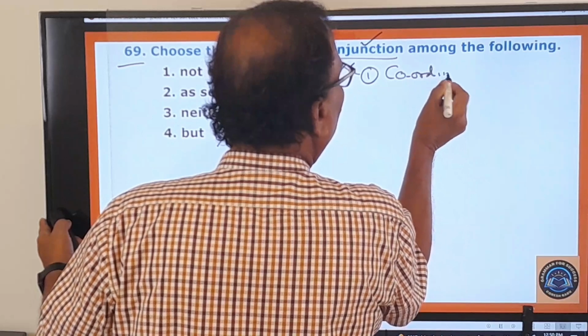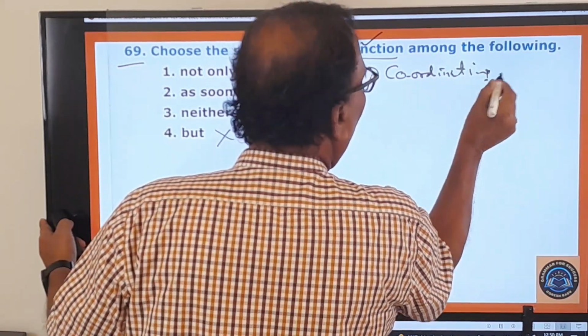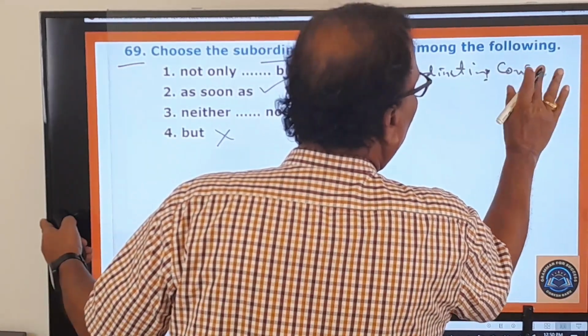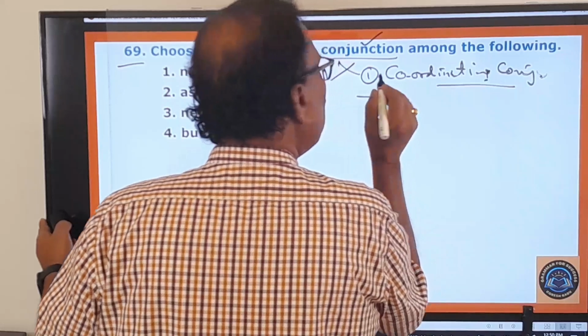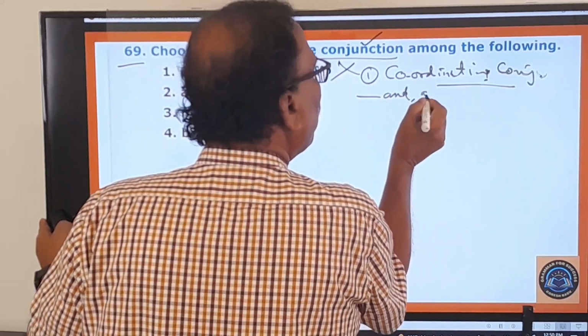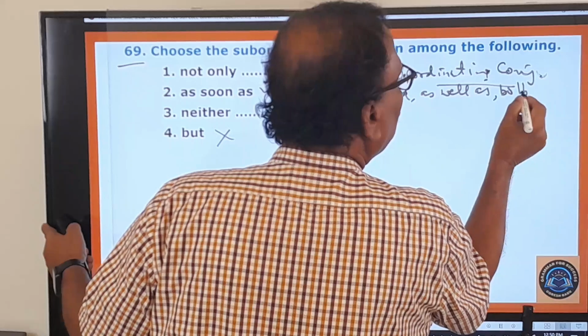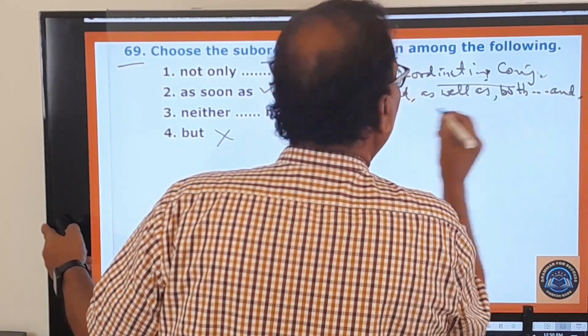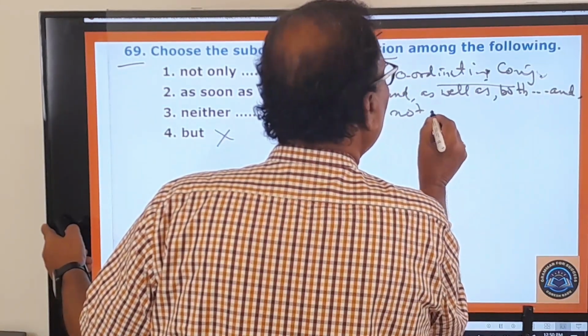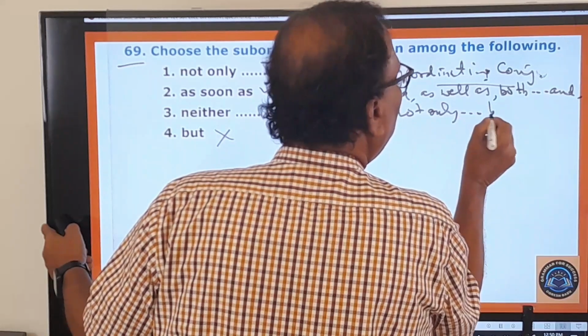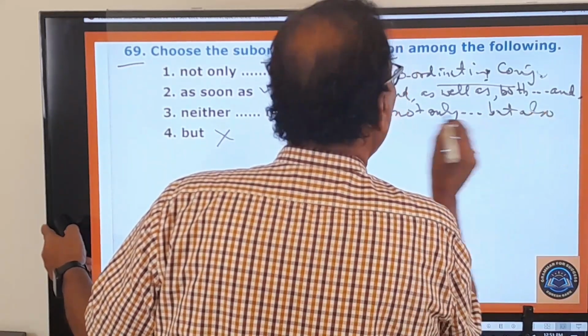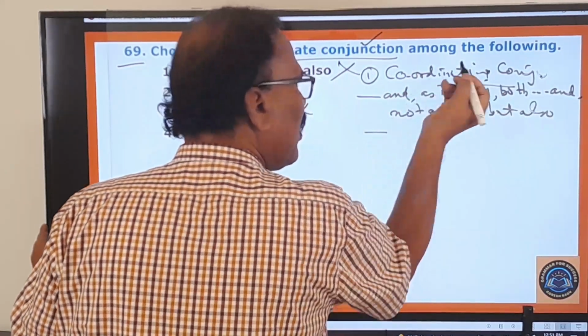Keep these things in your mind. Here one set: and, as well as, both and, not only but also. This is one set of coordinating conjunctions.